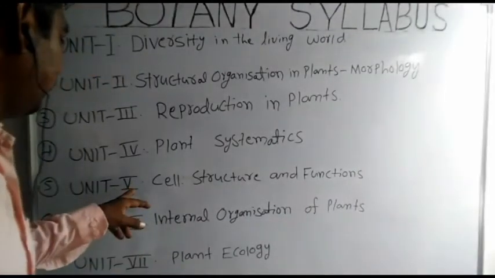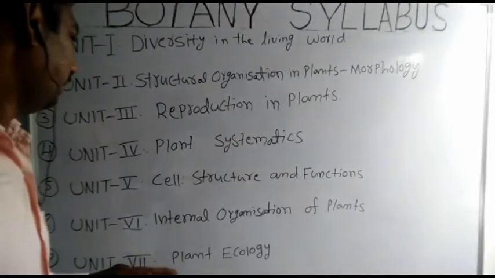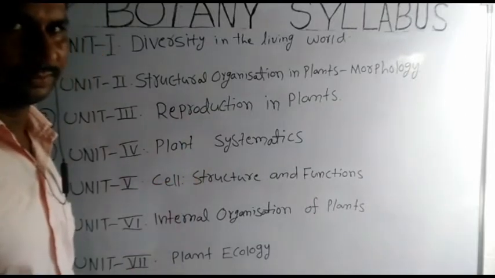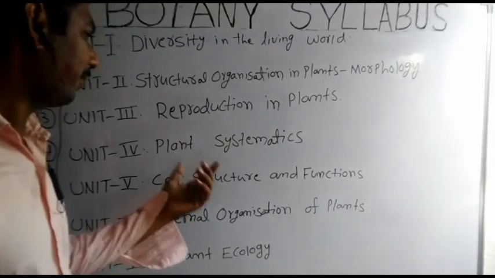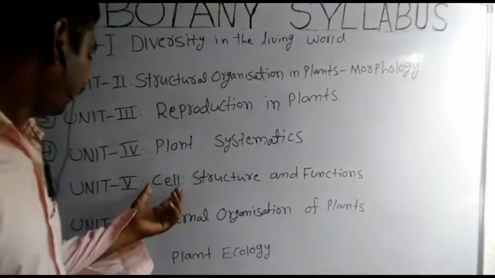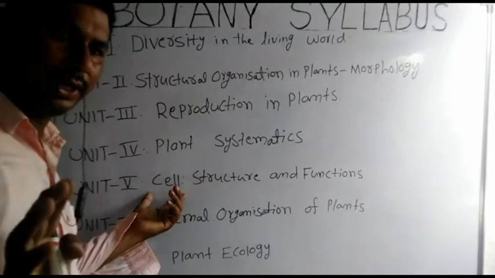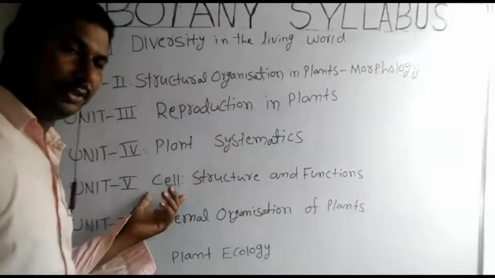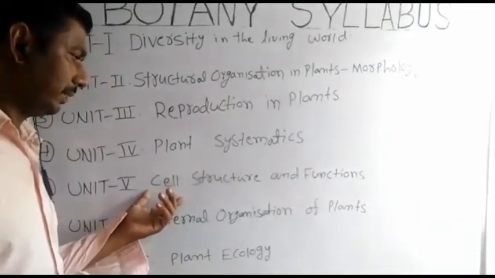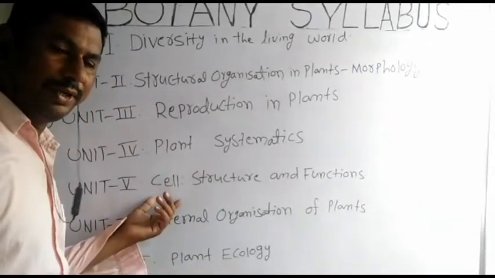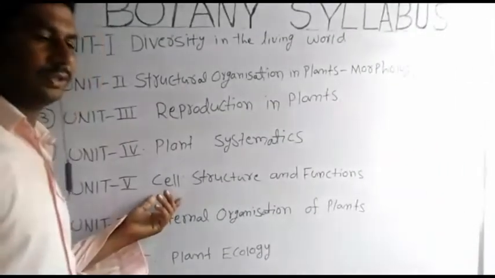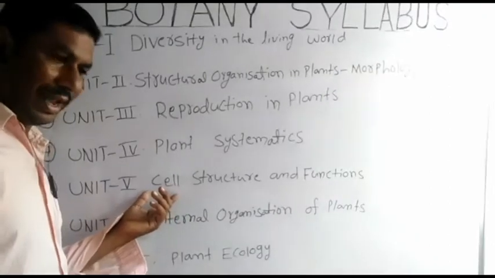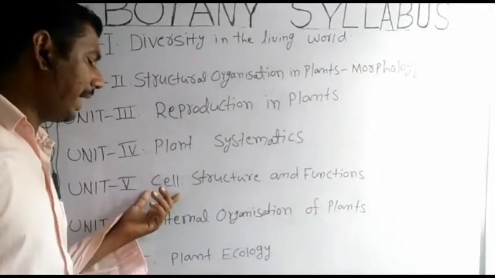Next unit is 5th unit. The 5th unit name is cell structure and functions. This 5th unit has mainly 3 chapters. The 9th chapter name is the unit of life. 10th chapter name is biomolecules. Now the 11th chapter name is cell cycle and cell division.